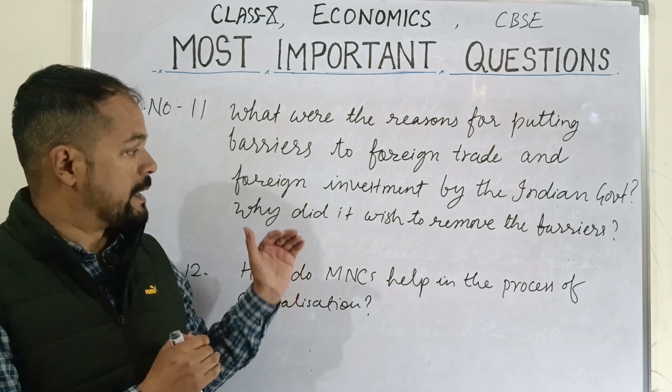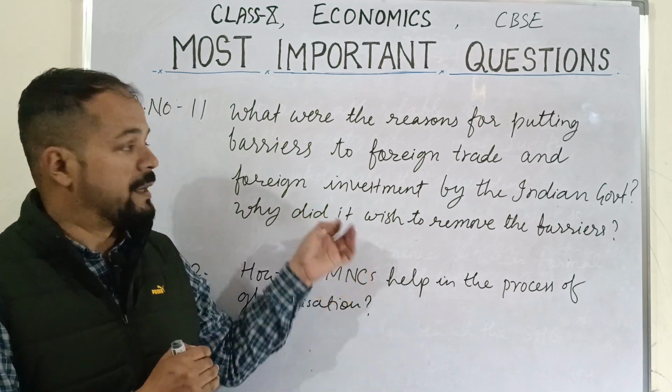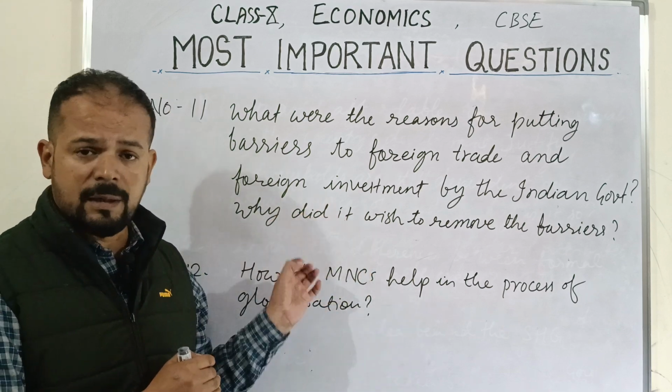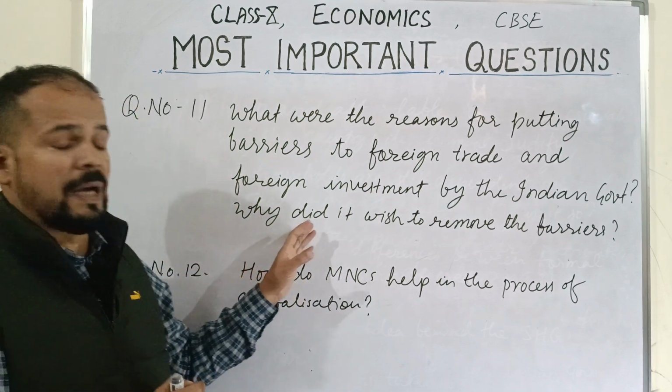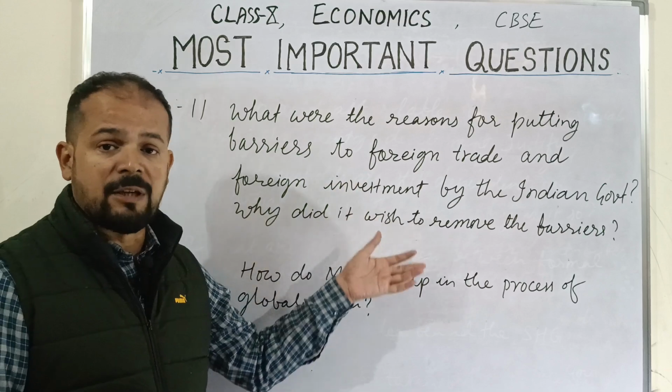So at the initial stage of development, every country would want to protect their industries, and later on, after 1992, we adopted the policy of liberalization.